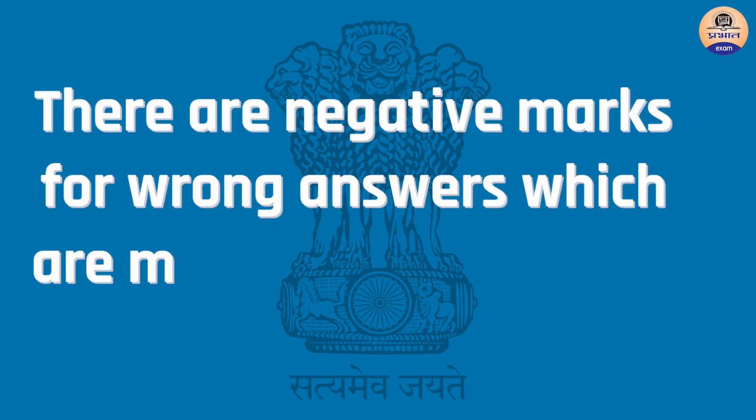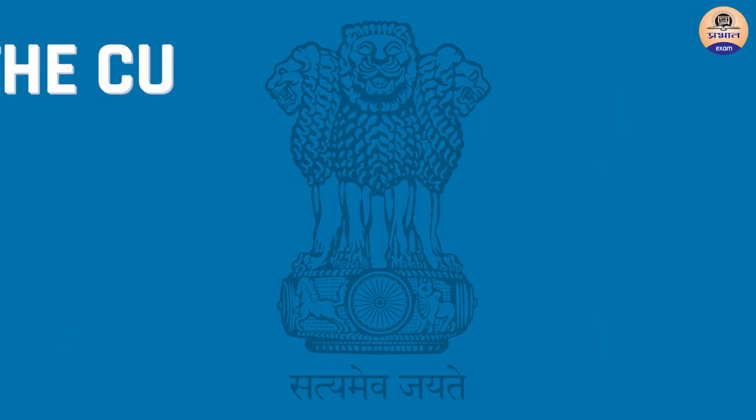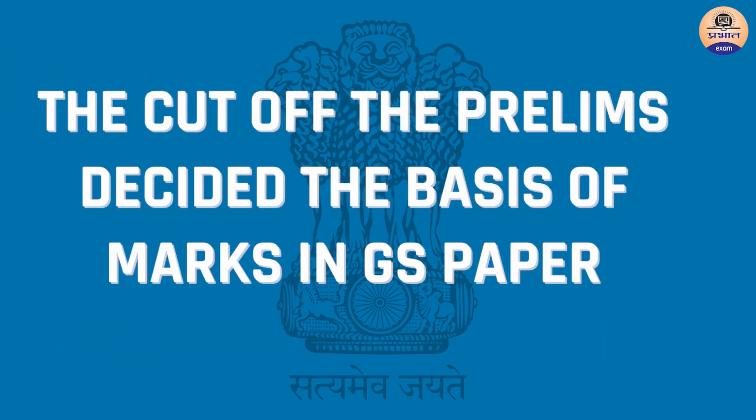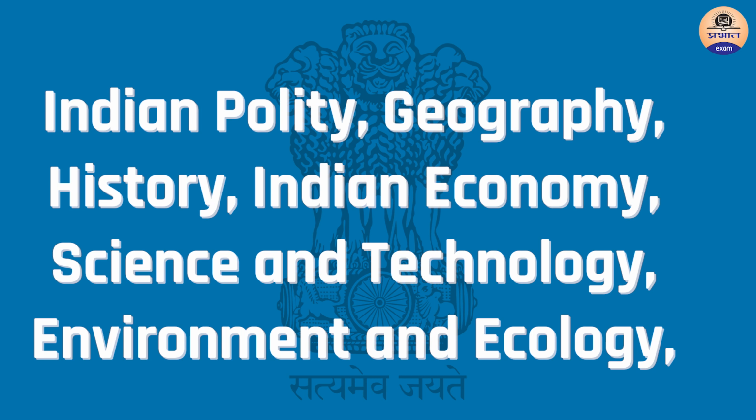There is a negative mark for every wrong answer that you give, and the negative mark is 1/3 of the marks for a right answer. So this basically comes out to be 0.66 marks per question. The cutoff of the prelims is decided on the basis of the marks in the GS paper. The syllabus of the GS paper consists of different subjects such as polity, history, geography and current affairs related to all these subjects also.